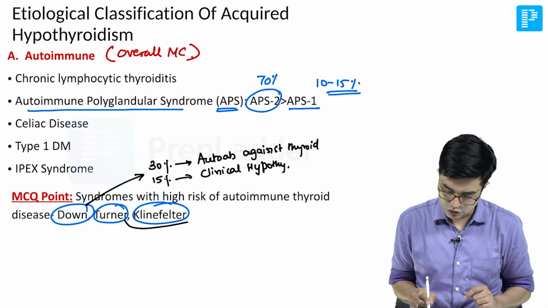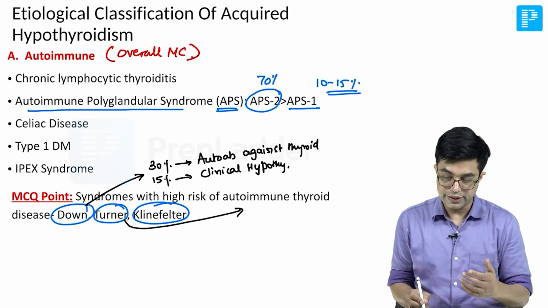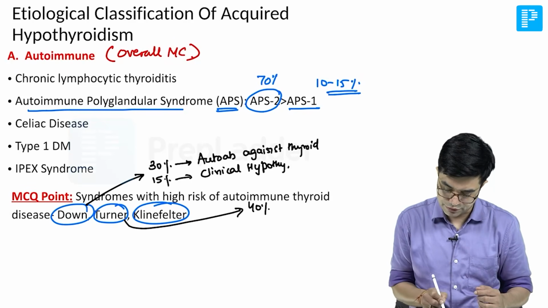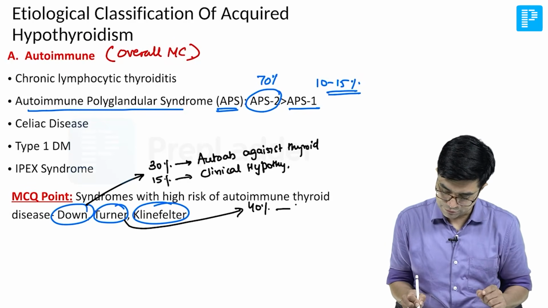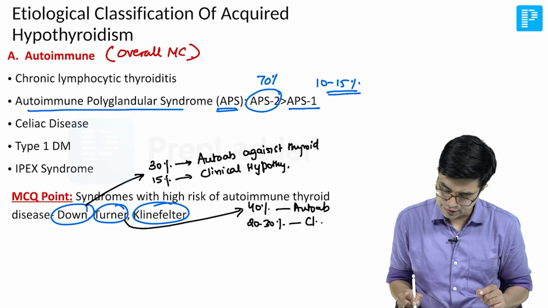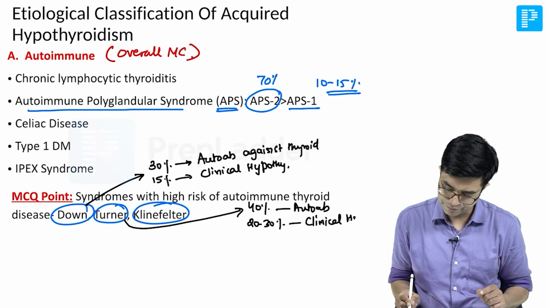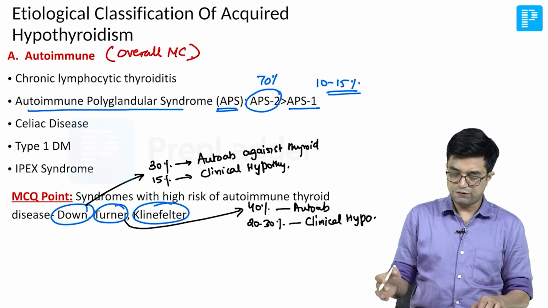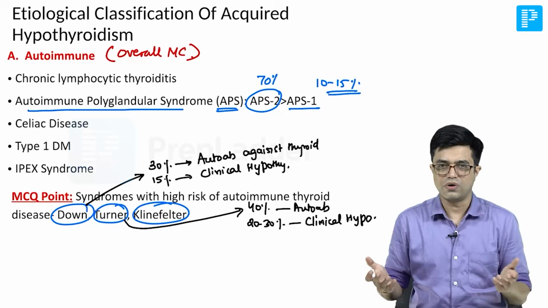In case of Turner syndrome, the ratio is even greater. 40% are found to have, Turner, not Klinefelter, they are found to have autoantibody, and about 20 to 30% are found to have clinical hypothyroidism. Data for Klinefelter is not mentioned, not needed.